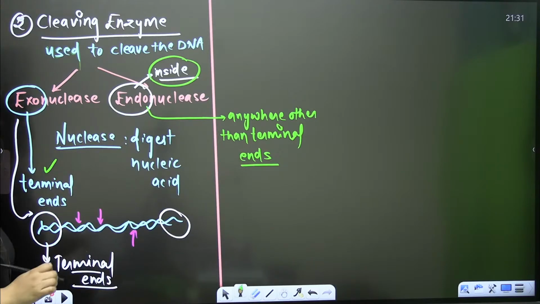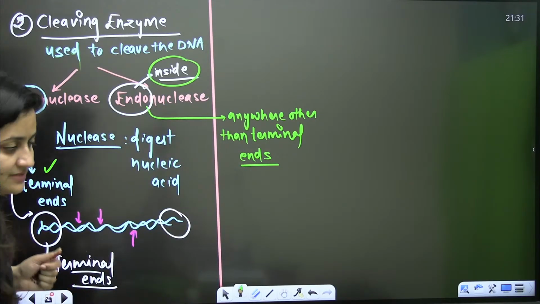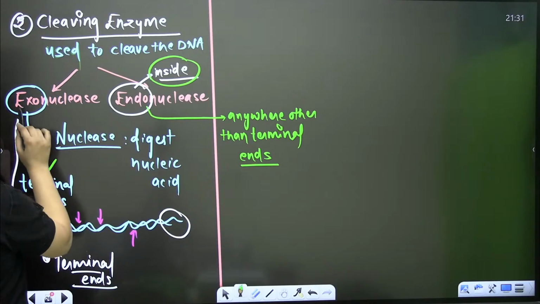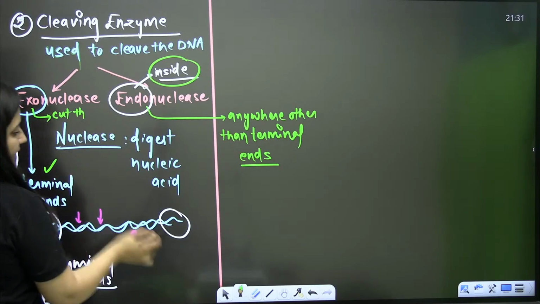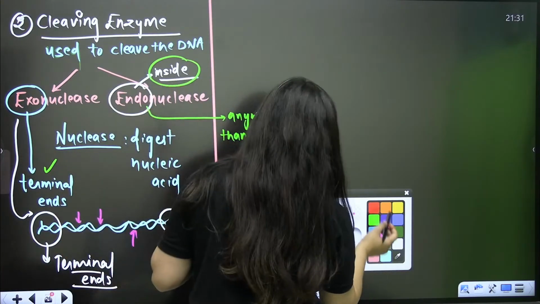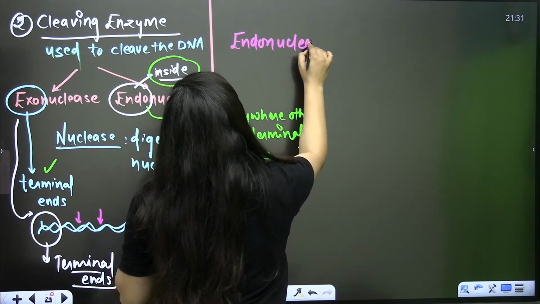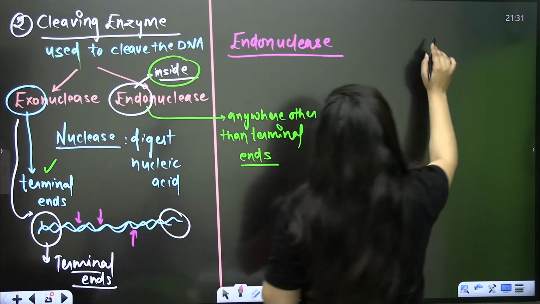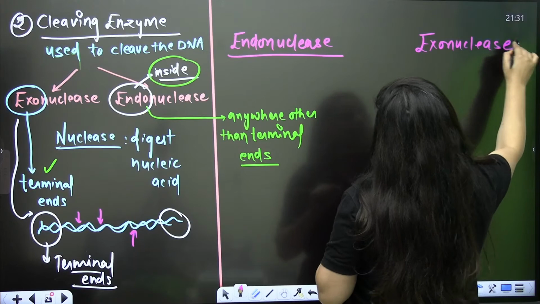Now when you talk about the exonuclease, you know what that exonuclease is going to do? Wait, I'll write it here, just a second. Endonuclease and here exonuclease.